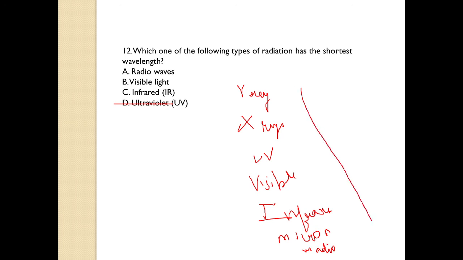So the energy decreases and wavelength increases. Gamma rays have highest energy and shortest wavelength. X-ray has the next shortest wavelength. UV has energy which is less than X-ray and gamma ray but has more wavelength, and the same goes for the rest. Remember this chart.